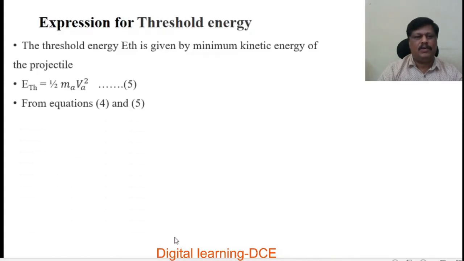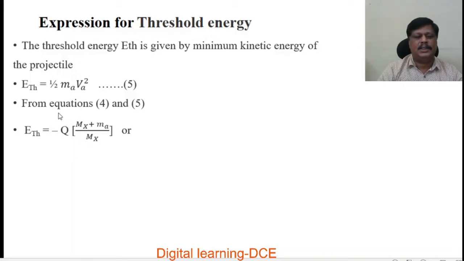From equations 4 and 5, we get ETH is equal to minus Q into, for half MAVA square, substituting the threshold energy ETH, mx plus ma over mx.